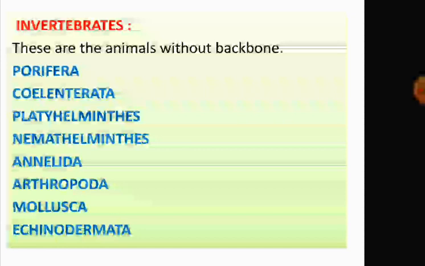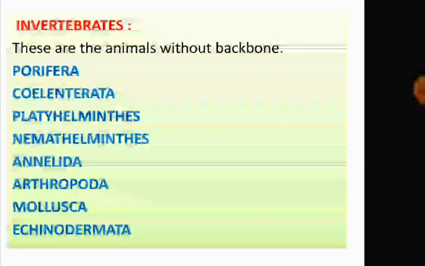So, when they do not contain a backbone, that means they are delicate and soft. And this includes almost all types of insects, worms, aquatic animals. And these invertebrates are divided into 8 major phyla. They are Porifera, Coelenterata, Platyhelminths, Nemathelminths, Annelida, Arthropoda, Mollusca, Echinodermata. These are the 8 phyla.